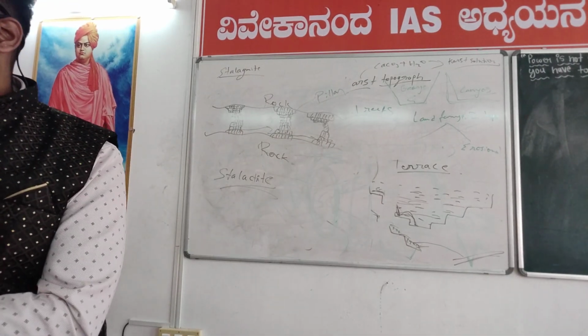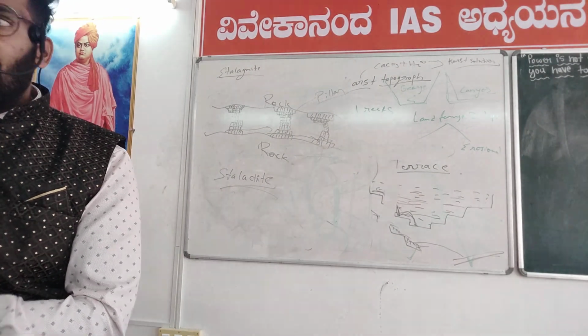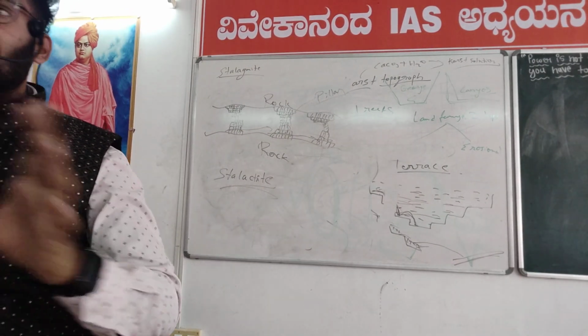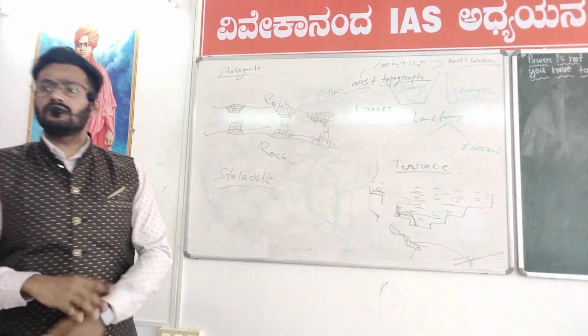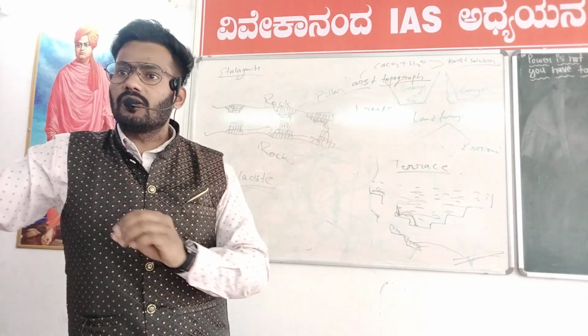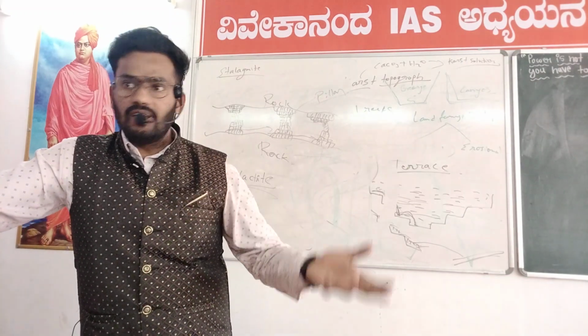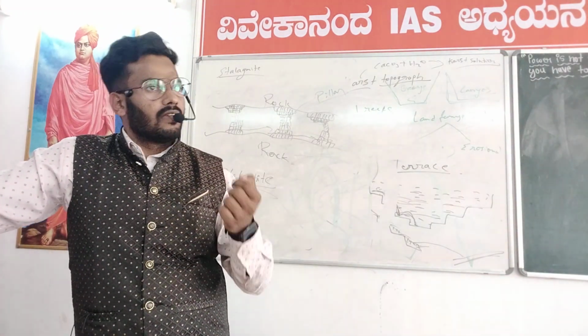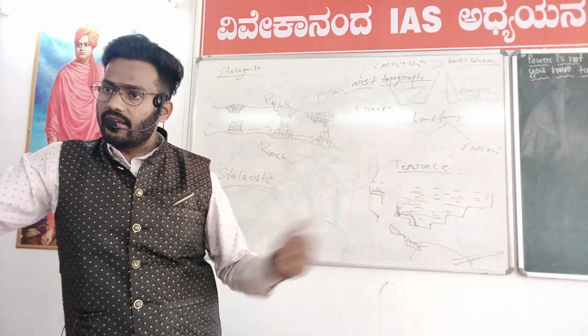If something is moving, then there will be deposition and erosion, right? If everything is stagnant and standing still, nothing gets deposited and nothing gets eroded. Wind deposition is because of the wind movement. Water erosion is because of the water movement, or wind erosion is because of the wind movement. Like that, glaciary, the meaning itself is the movement of the ice. So there must be erosional activity and deposition activity within glaciary also, right? Take the heading as glacier.